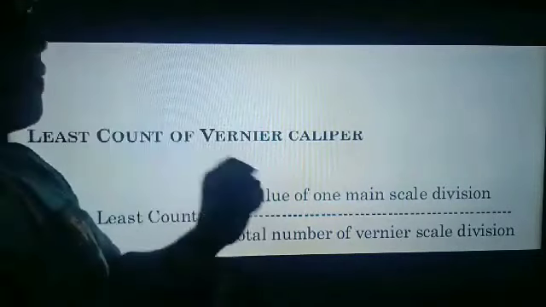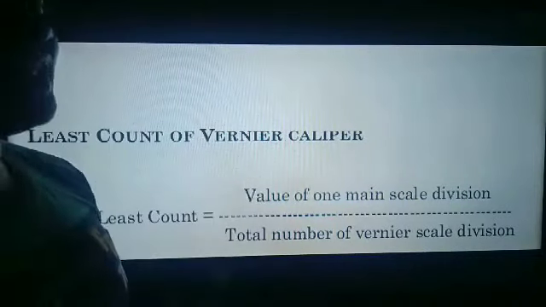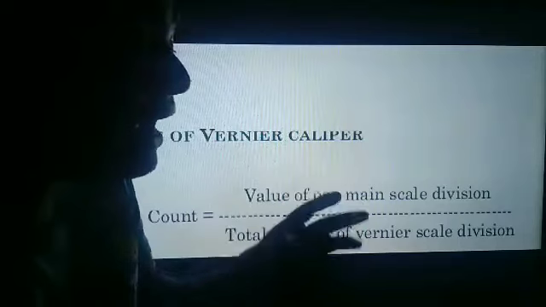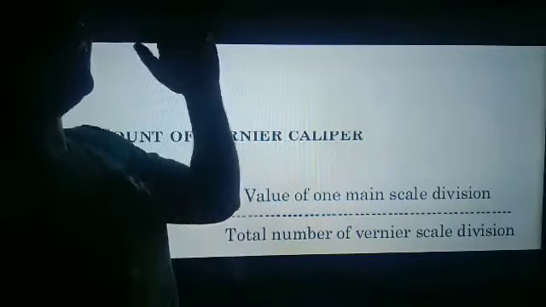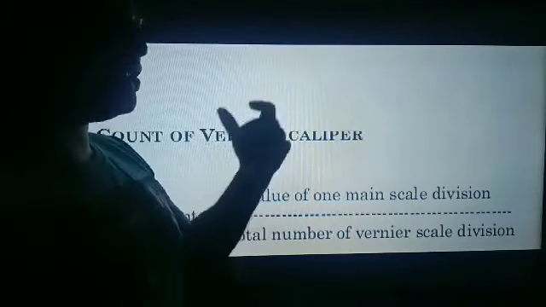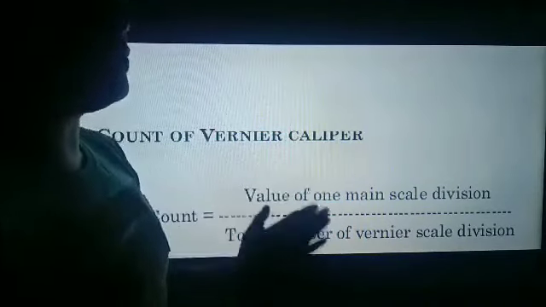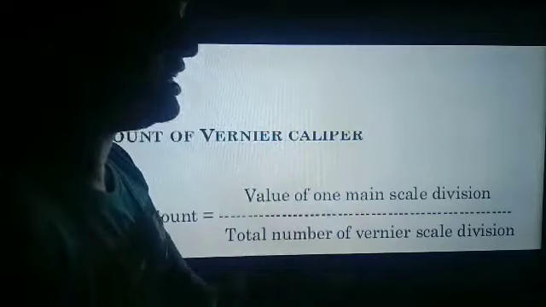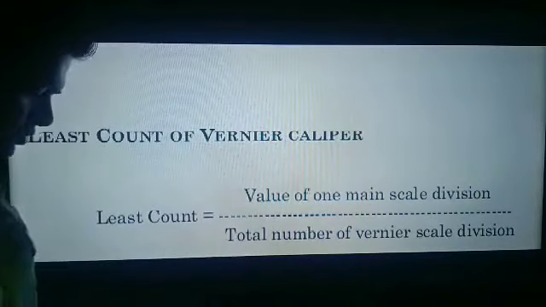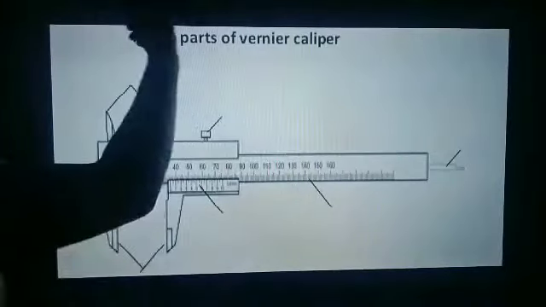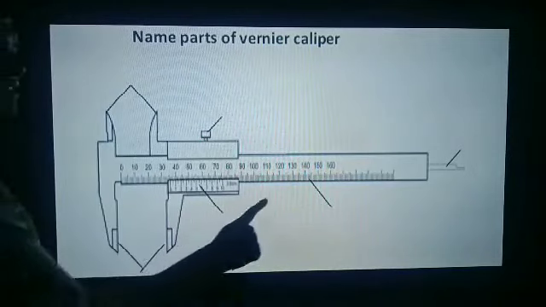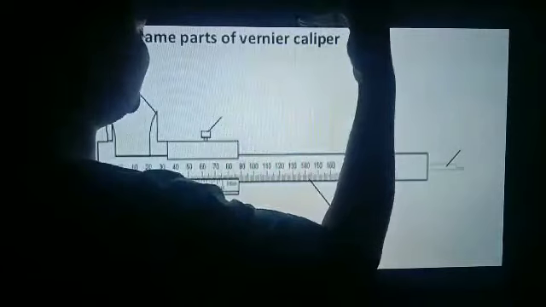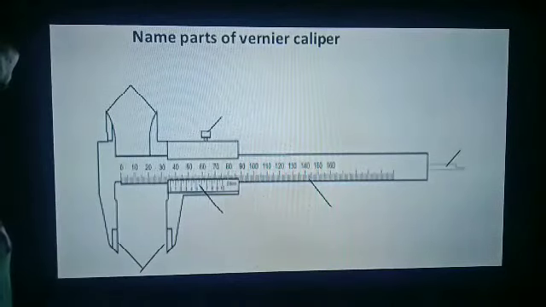If there are 10 divisions on the vernier scale, then 1 divided by 10 is equal to 0.1 mm, or 0.1 divided by 10 is equal to 0.01 centimeter. Now this is your homework. You have to write the names of these parts which we have initially discussed.